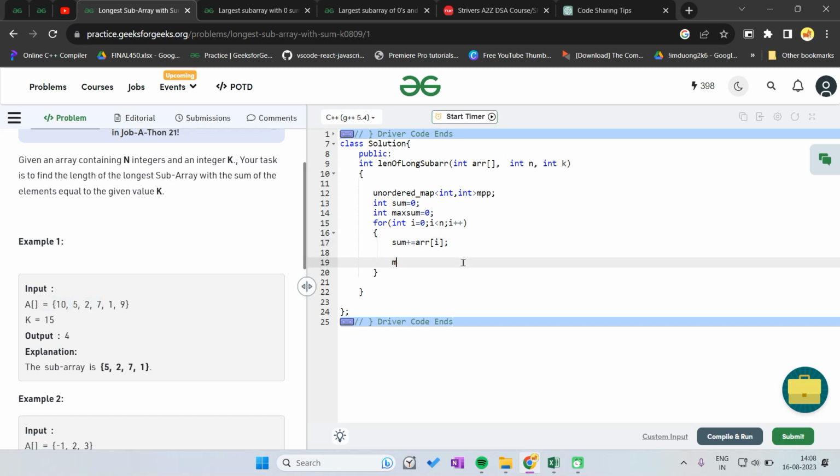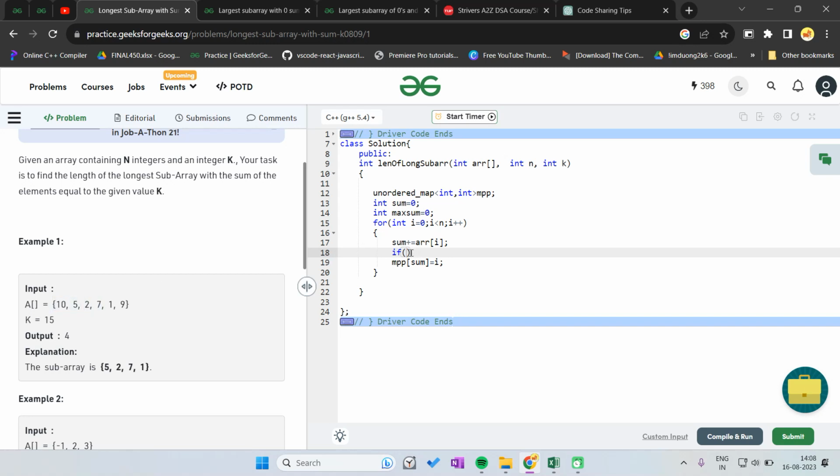So I'm saying map of sum equal to i. So the sum at the ith index is stored in the map. Now I'm saying that if, let's say, the sum value is 15, then this is the answer.